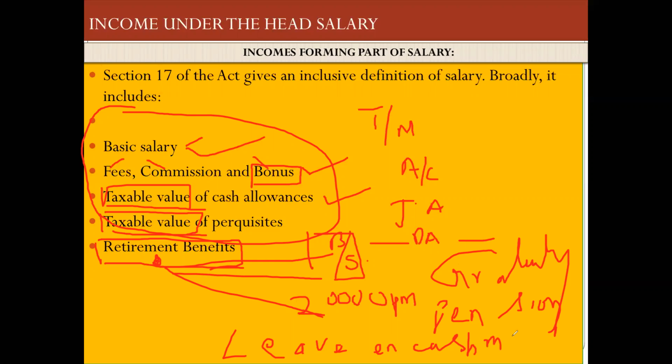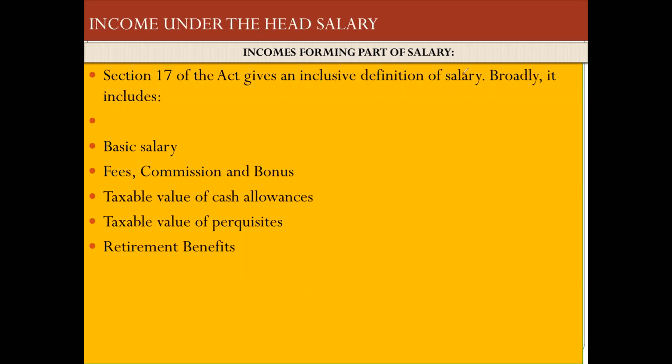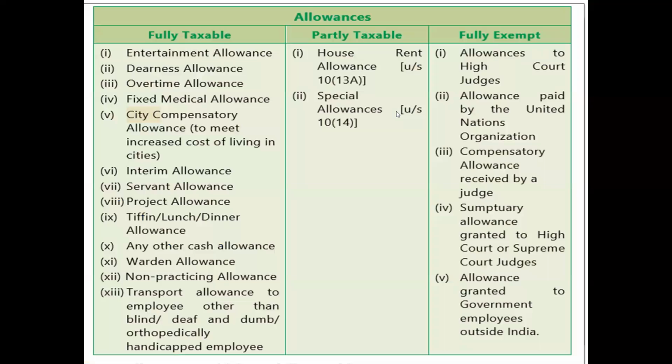So a person who is retiring should not be worried about after his retirement what is his source of income. The government and the employer is taking care of you by paying gratuity, pension, and leave encashment. So we will all see the taxability of all these three things in the forthcoming class. Very, very important chapter है. आप लोगों को इसमें ज़िंदगी बनानी है. Next one. Next one is very important slide. Now hope you are able to see this. Very important slide. Now please look at this.